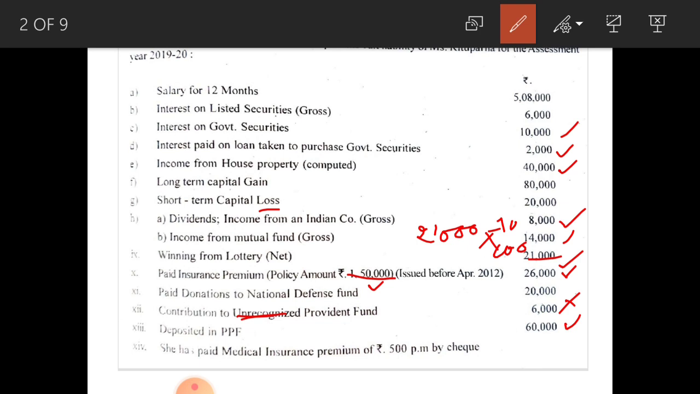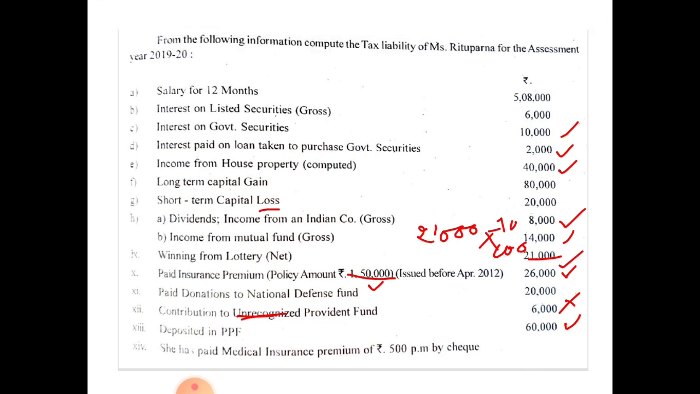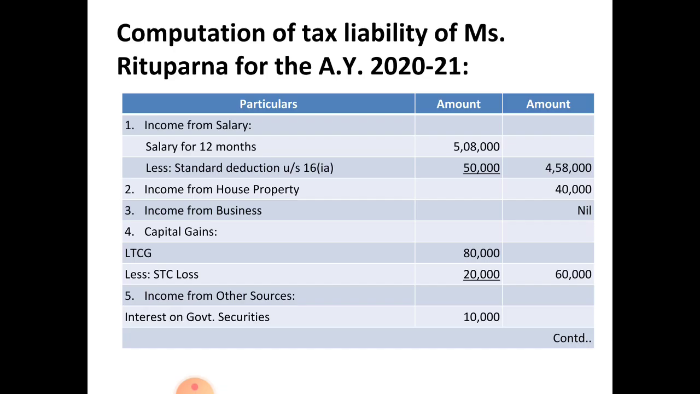Next, she has paid medical insurance premium of rupees 500 per month by check. For 12 months you have to calculate, and that amount you can consider under section 80D, medical insurance premium paid for deduction. Compute the tax liability of Ms. Rituparna for the assessment year 2020-21. Let us solve this problem.